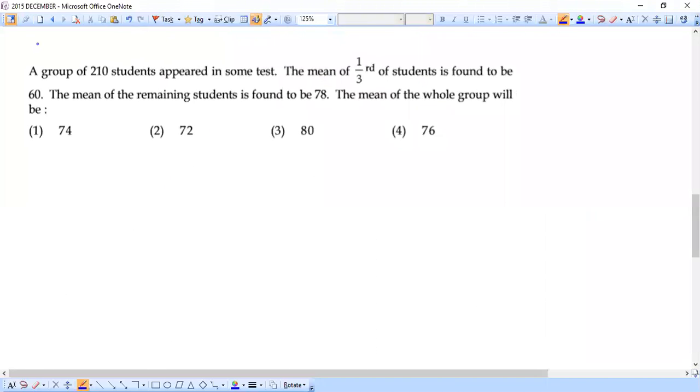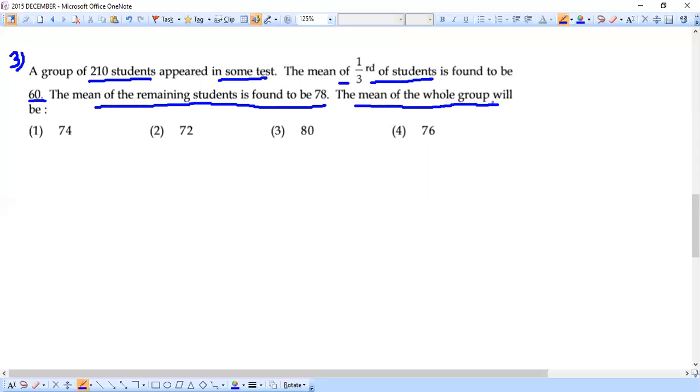The next question is based on average calculation. A group of 210 students appeared in some test. The mean of 1/3 of the students is found to be 60, and the mean of the remaining students is found to be 78. Now, what is the mean of the whole group?